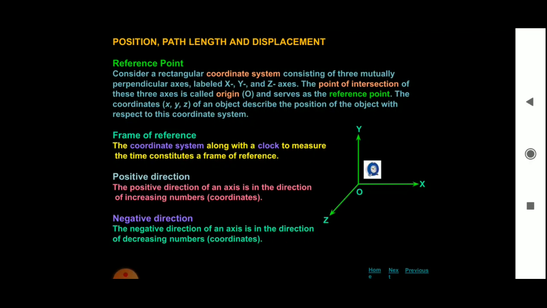So in the coordinate system, we have both directions, positive as well as negative. Positive direction means increasing numbers. Negative direction means decreasing numbers in the coordinate system.